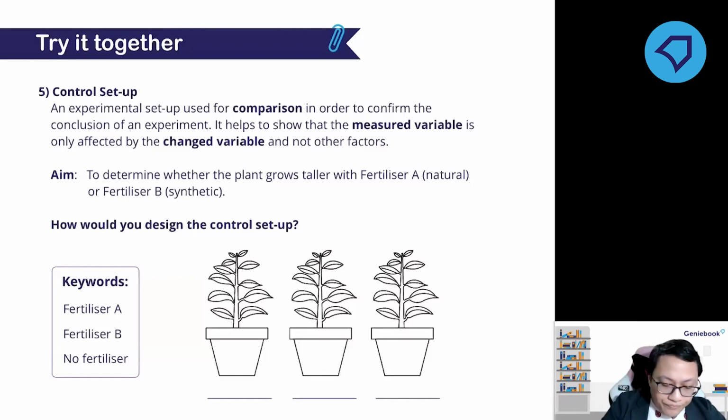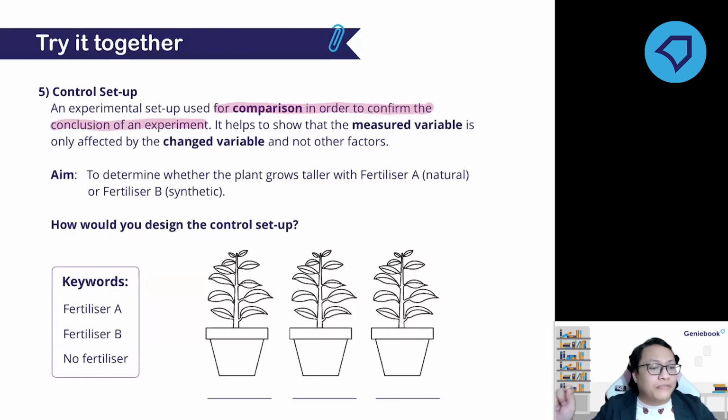Now, I want you to remember this, because there are a lot of questions where you need to present, explain, or describe the purpose of control setup. Have you seen some of the questions where you need to write down the purpose of control setup?